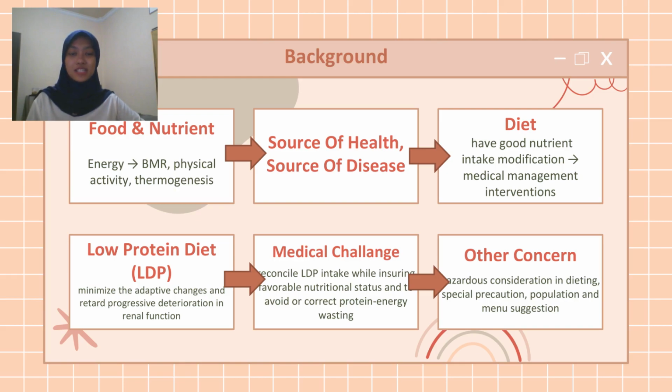In medical practice, diet is used to protect the patient from many chronic, non-communicable diseases and even becomes one of the medical management interventions through nutrition therapy. One of them is low-protein diet or LPD. Restricting dietary protein early in the course of renal disease can minimize the adaptive changes and thereby retard progressive deterioration in renal dysfunction. This also challenges physicians to maintain adequate nutrient intake and nutritional therapy while ensuring favorable nutritional status and correct protein and energy wasting.